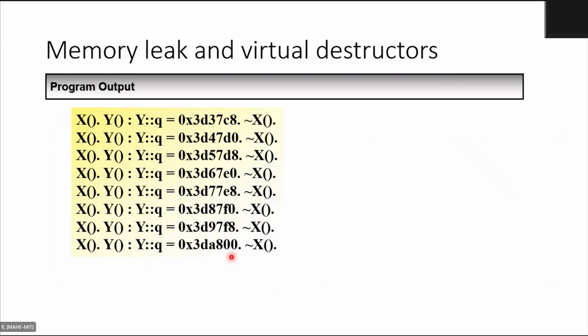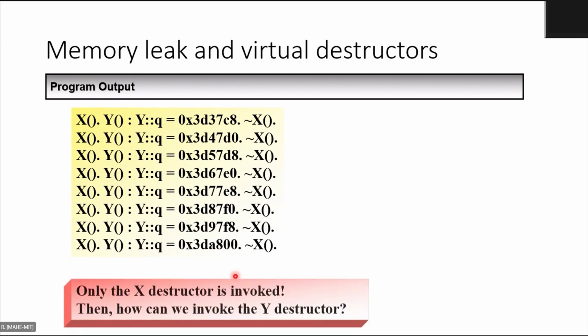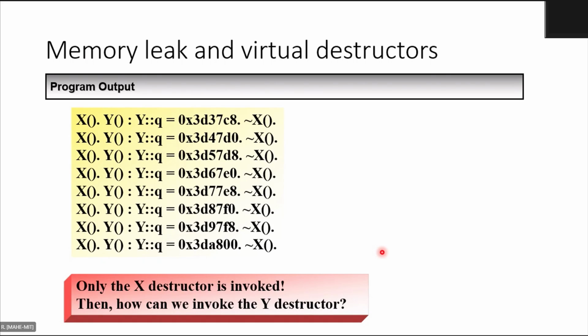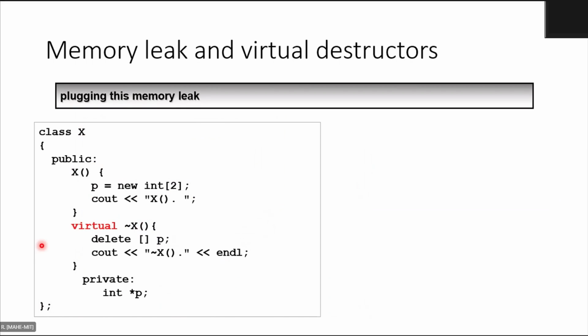In such a case, it's a very simple idea of virtual, because you have an overridden version in the derived class also. So you have to use the virtual keyword, a virtual destructor. This is what would be happening with the previous output: only the X destructor is invoked. So how can we invoke the Y destructor? The answer, how to fix this memory leak, is to use the keyword virtual in the X destructor.